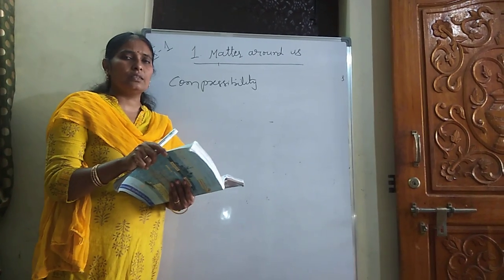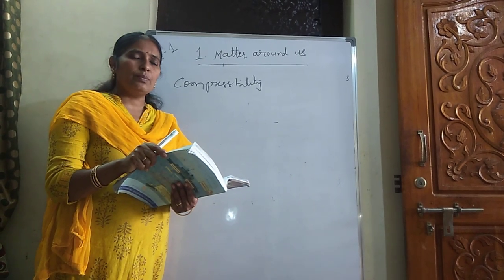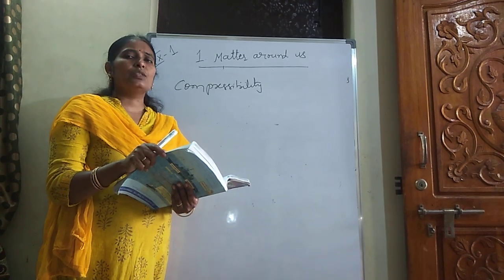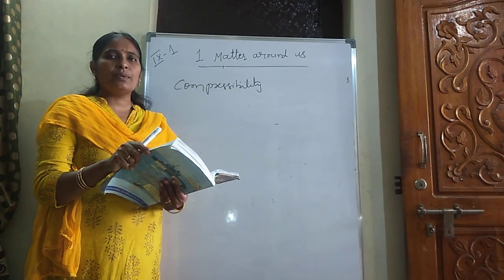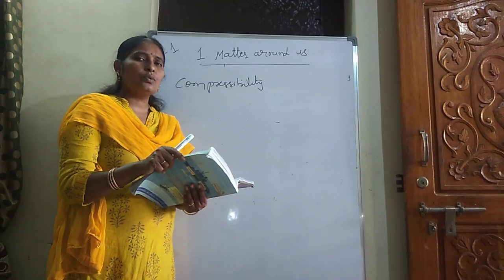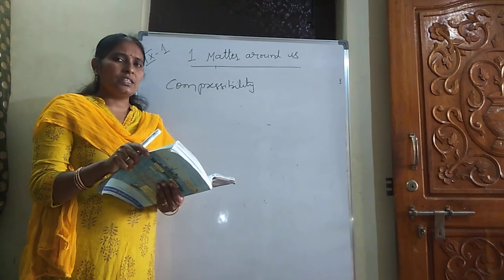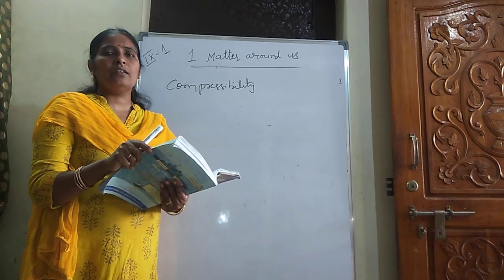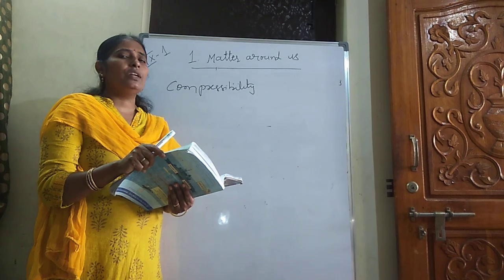Afterwards, we discussed compressibility. What is meant by compressibility? When a pressure is applied, if its volume decreases, such a property is known as compressibility. To explain compressibility, it asks us to take a syringe filled with air and press the piston. When you press the piston, observe whether it is easy or difficult. Now the same syringe, filled with water.